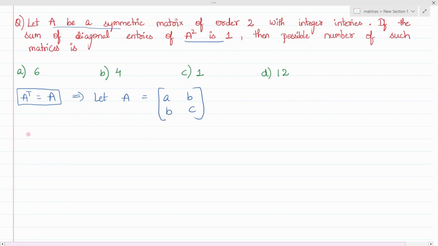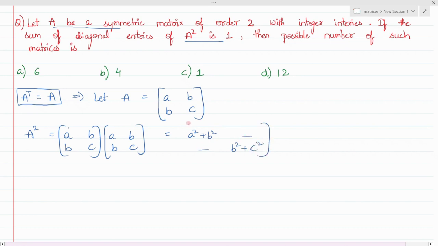So after this, just multiply it to get the A square. Here, we only need the diagonal elements, so just multiply to get diagonal entries, that is a square plus b square. And here's something you'll get, and here also something you'll get. Here you'll get b square plus c square. Now the sum of the diagonal entries, that is a square plus 2b square plus c square, is 1.